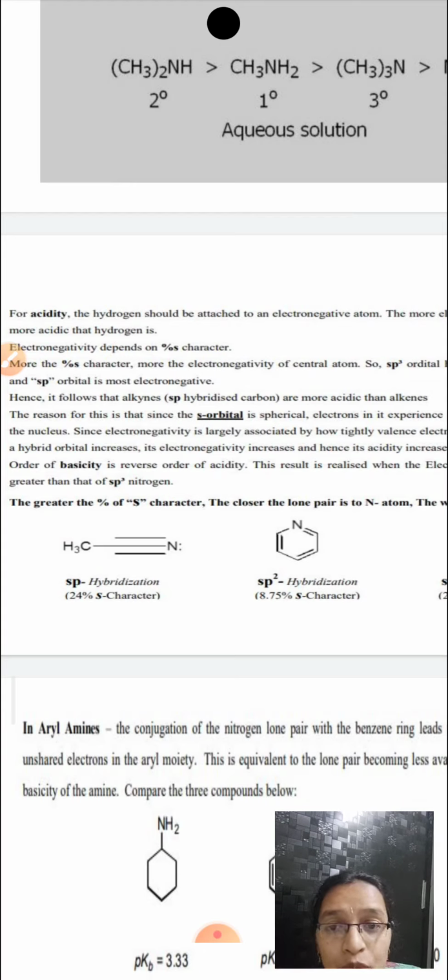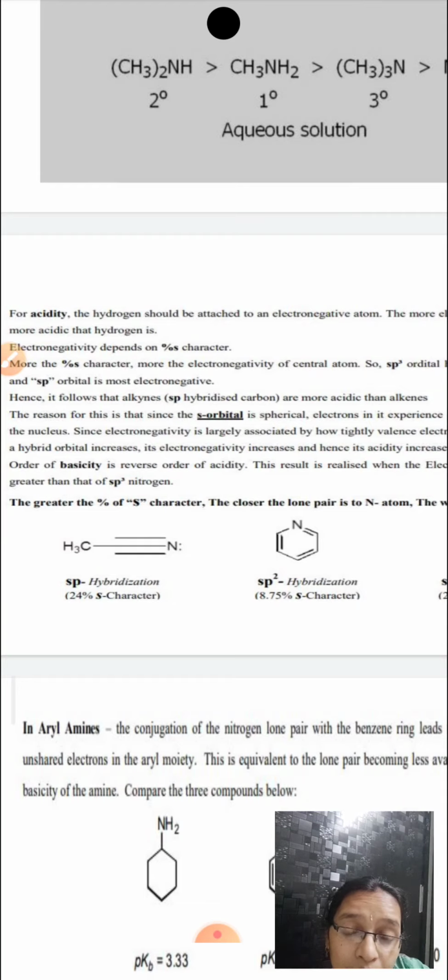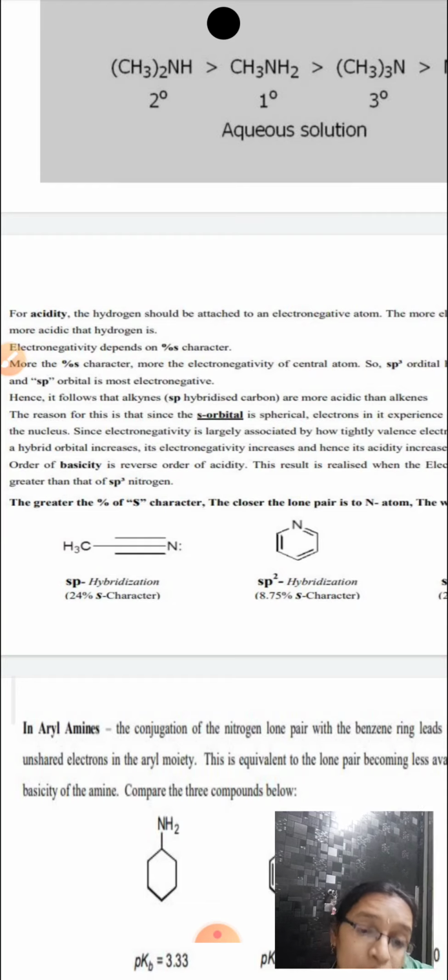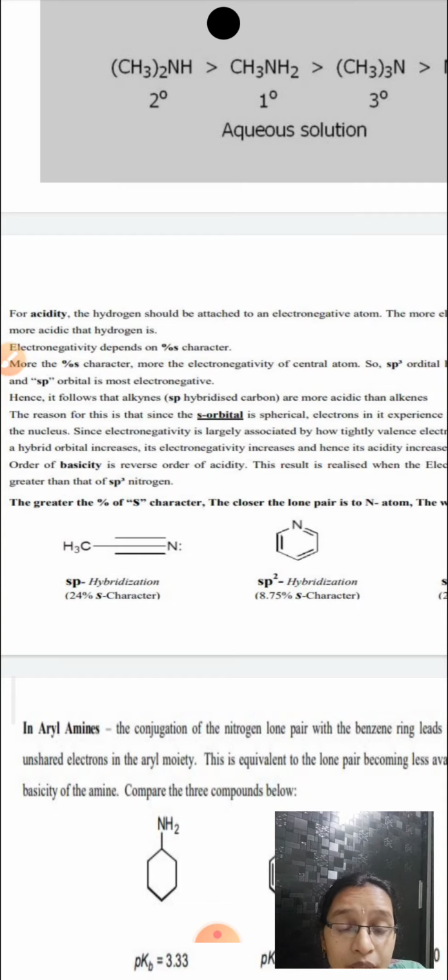Moreover, you know that the s orbital is very close to the nucleus, so it has more nuclear attraction over the electrons. Now they are tightly held. Tightly held means they cannot donate, cannot donate to the protonation, which means they are not available for protonation. So the greater the s character, the lesser the basicity.